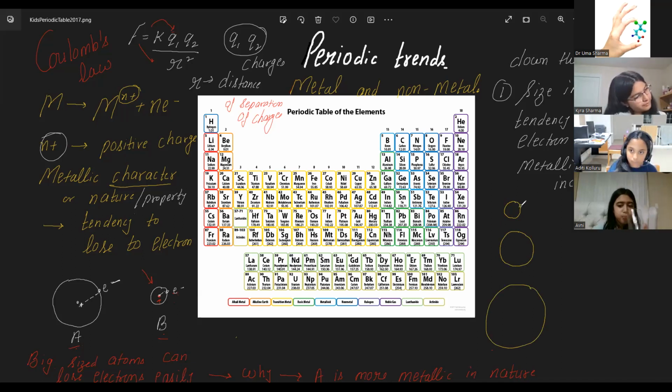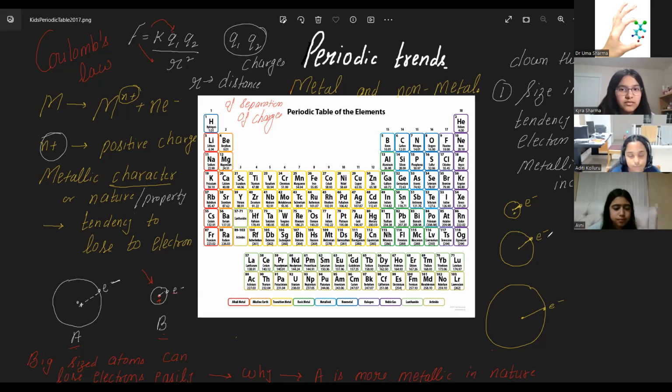Now this is the electron and this is the nucleus. Electron, nucleus, electron, nucleus. Distance. See the farther distance from each other. They are more separate. Now you can use Coulomb's law for the explanation, right? The distance of separation of the electron from the nucleus is increasing. So the force of attraction is less, decreasing.